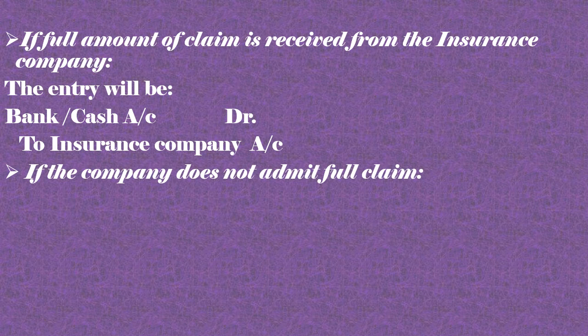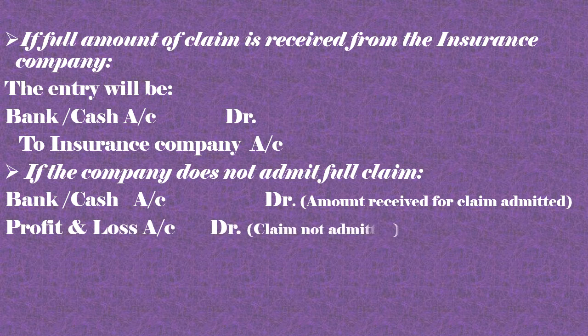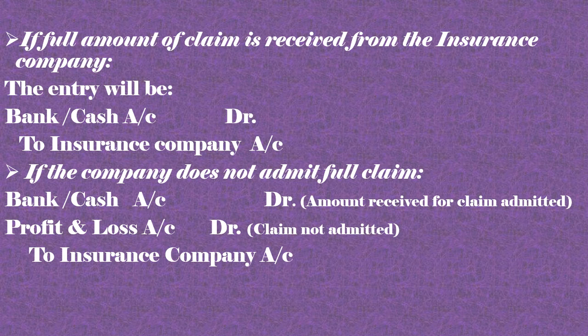If the company does not admit the full claim, bank or cash account debit, amount received for claim admitted. Profit and loss account debit, claim not admitted, to insurance company account. So suppose your loss was one lakh rupees.